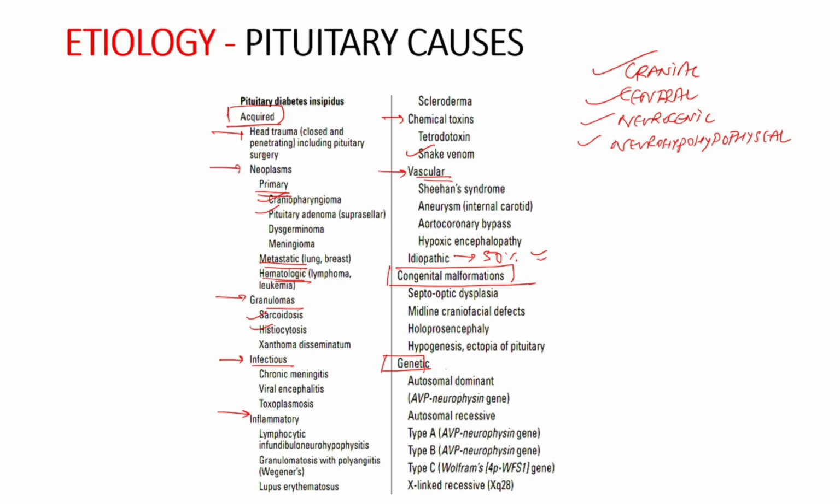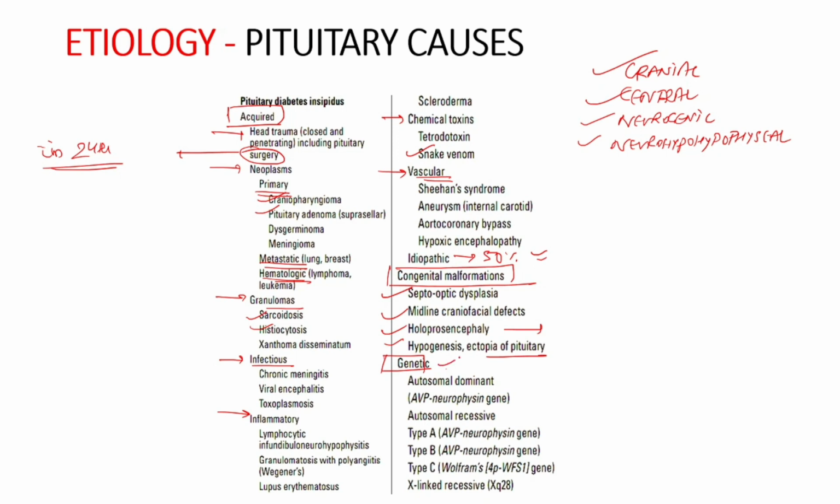Now when we consider the surgery, the diabetes insipidus usually appears within 24 hours of surgery. Now coming on to the congenital malformations, these include septo-optic dysplasia, midline craniofacial defects, hypogenesis, ectopia of pituitary or holoprosencephaly. These are the malformations in which there is non-formation or malformation of the pituitary gland.